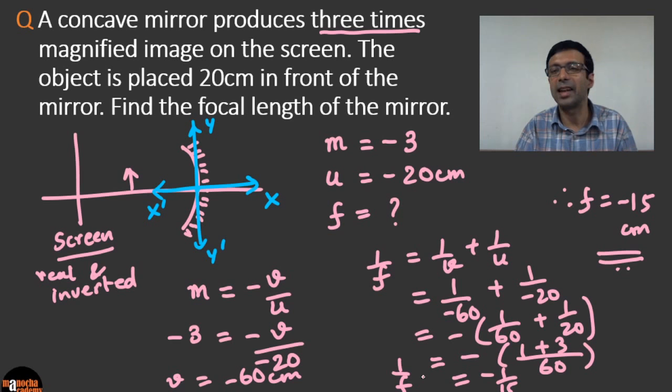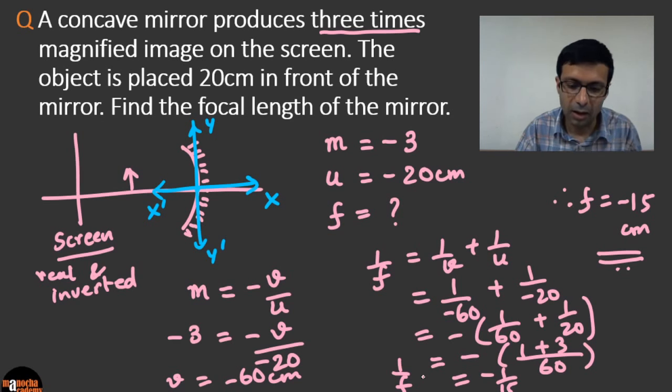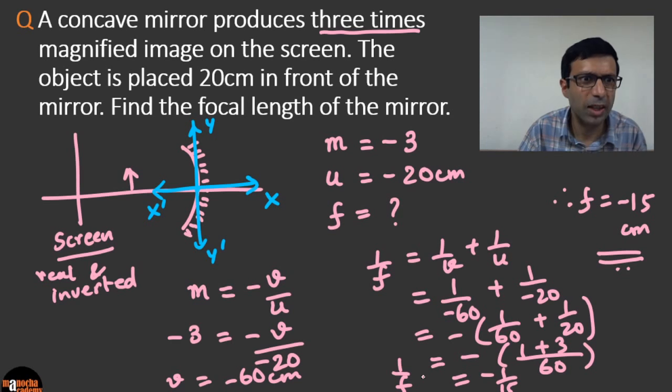Okay, it's like saying acceleration is minus 10 meters per second square or retardation is 10 meters per second square, right? So here you don't just leave the number, you write it in a sentence form where you don't need to take the minus sign. Great, let's move on to the next question.